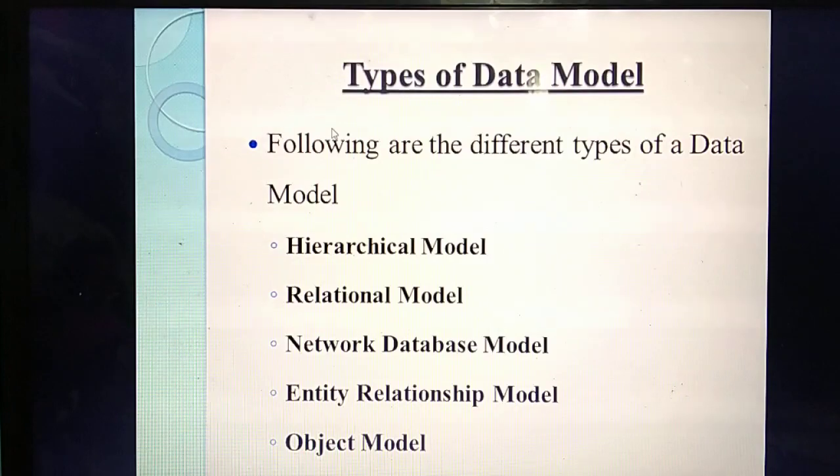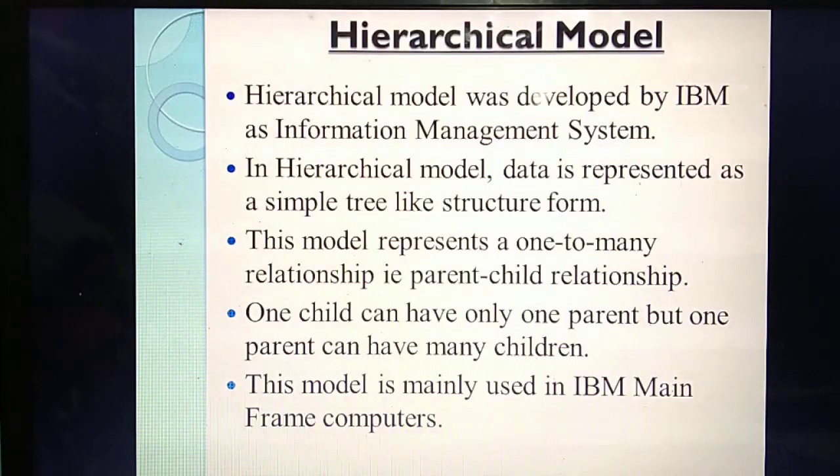So the first model is the hierarchical model. Second is the relational model. Third is the network database model. Fourth is the entity relationship model. Fifth is the object model. Next we are going to study each one in detail. Understand? First one is the hierarchical model.